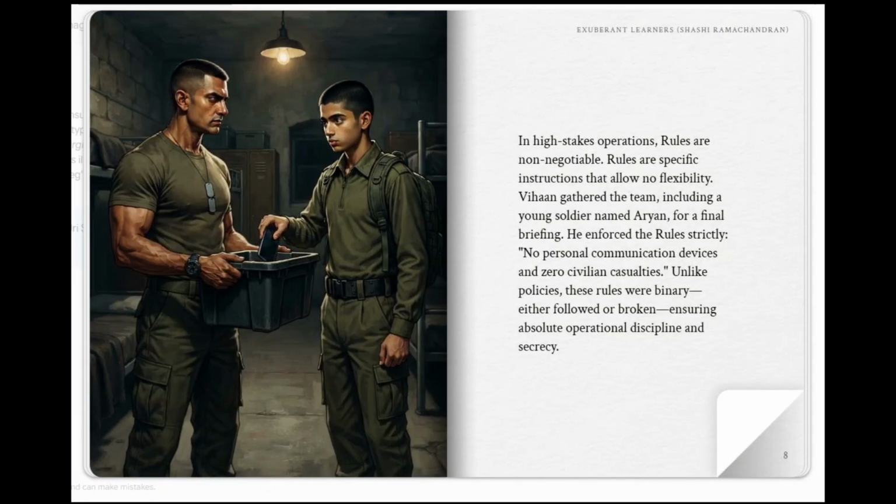In high-stakes operations, rules are non-negotiable. Rules are specific instructions that allow no flexibility. Vihan gathered the team, including a young soldier named Aryan, for a final briefing. He enforced the rules strictly: no personal communication devices and 0 civilian casualties. Unlike policies, these rules were binary, either followed or broken, ensuring absolute operational discipline and secrecy.